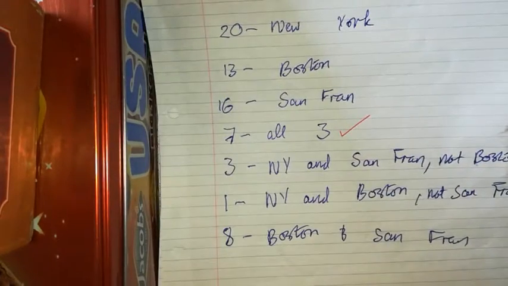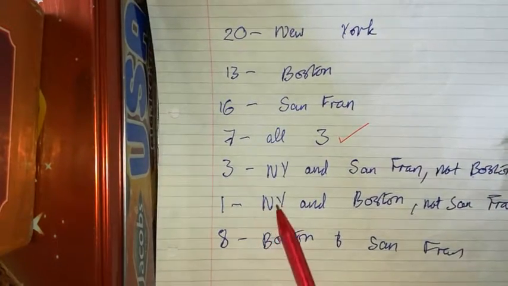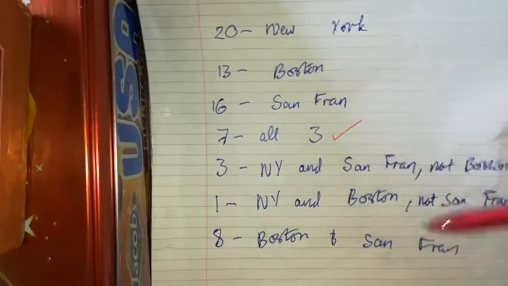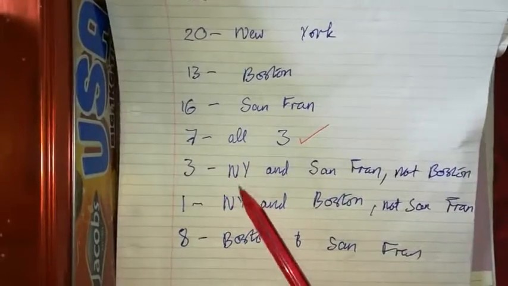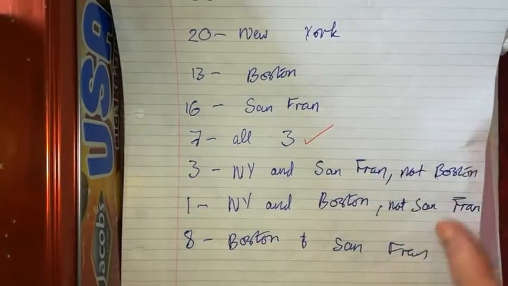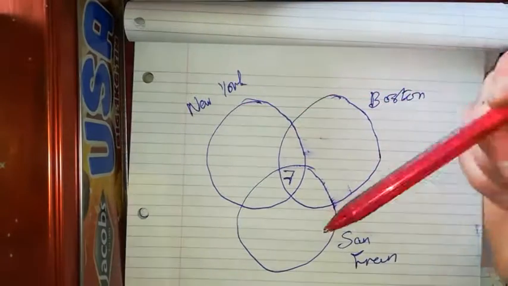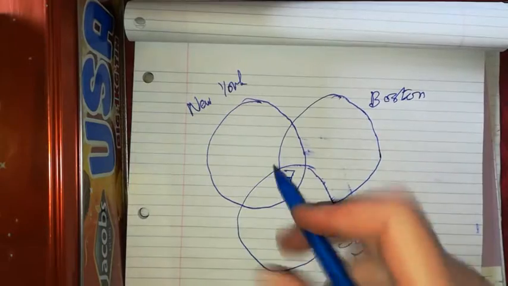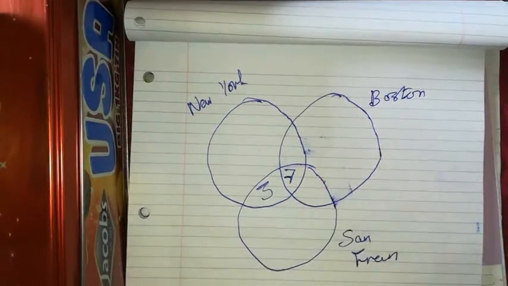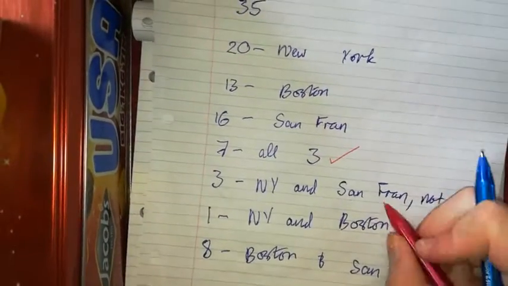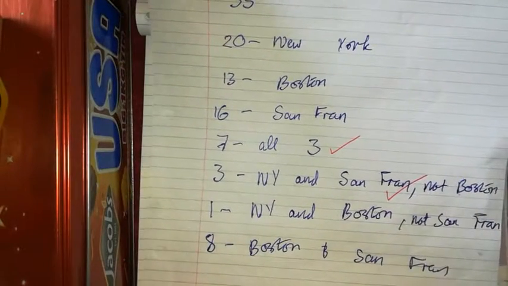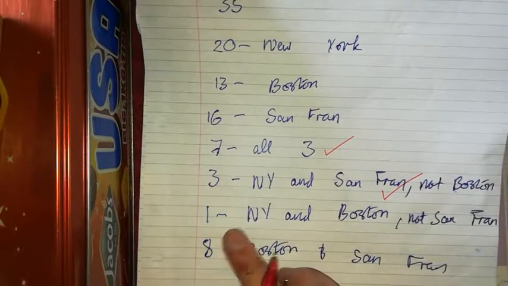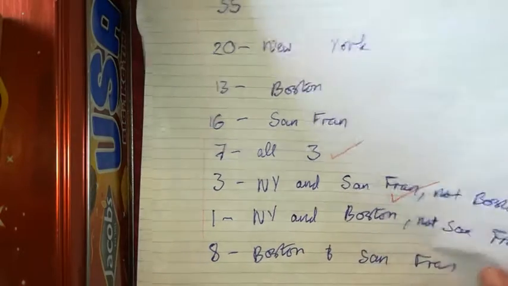And then I might go with the ones in these ones here. So 3 had been to New York and San Francisco, but not Boston. So New York and San Francisco, but not Boston, is going to be this gap in here. So I filled in that. And then 1 had been to New York and Boston, but not San Francisco.